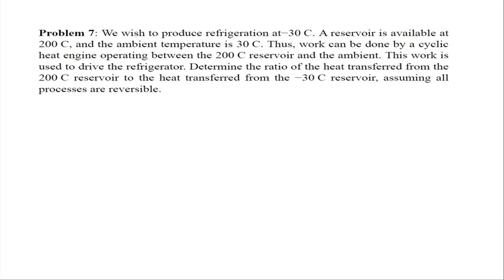Thus work can be done by a cyclic heat engine operating between the 200 degrees Celsius reservoir and the ambient. This work is used to drive the refrigerator. Determine the ratio of the heat transfer from the 200 degrees Celsius reservoir to the heat transfer from the minus 30 degrees Celsius reservoir, assuming all processes are reversible.